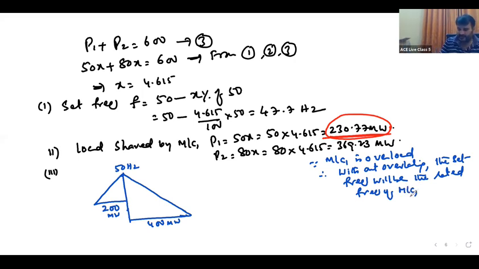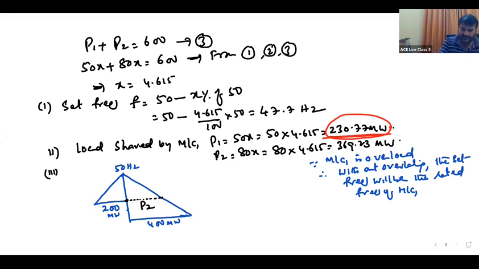The set frequency will be taken as that one. So this will be the set frequency you have to take. And P1 is 200 megawatt. But what is P2? P2 we have to find.